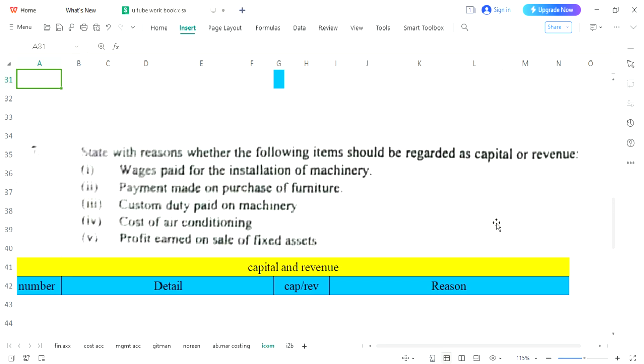Today's target is to solve question number 7. The chapter which we are related with is capital and revenue. As usual, 5 entries are given in this question. What we will do, we will write down these entries in detail, then we will decide if it is capital or revenue, and finally the reason.